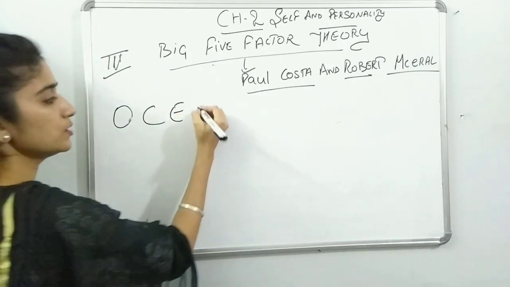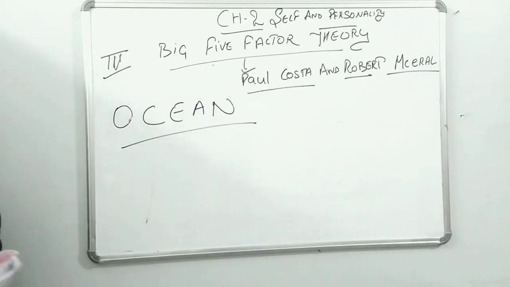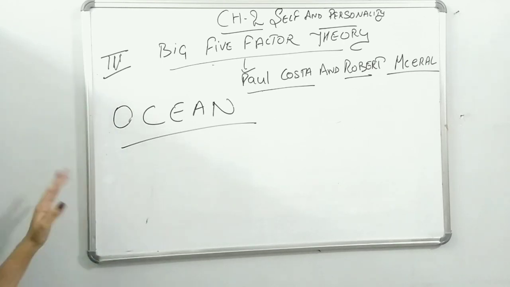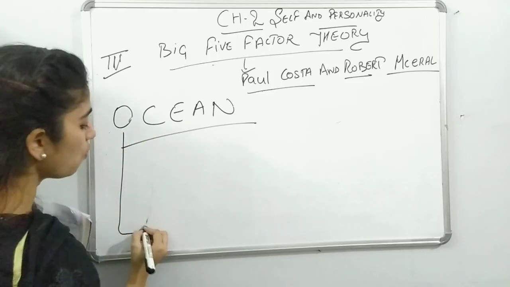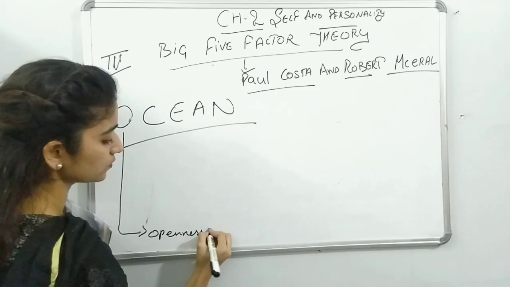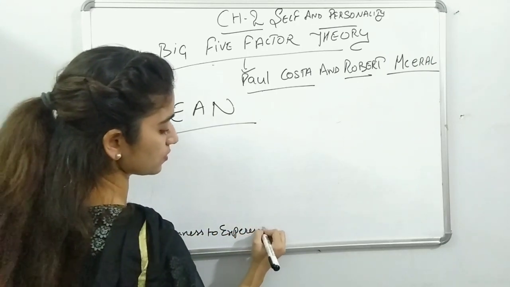How can you learn these five factors? This is a technique of learning which will help you learn this theory. You can derive it with the word OCEAN. O is openness to experience.